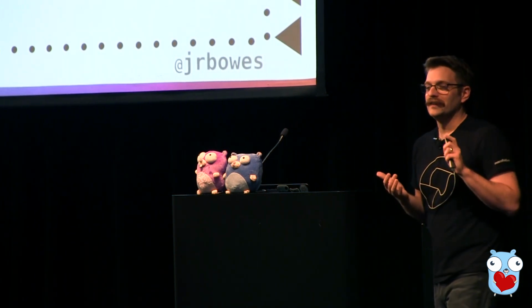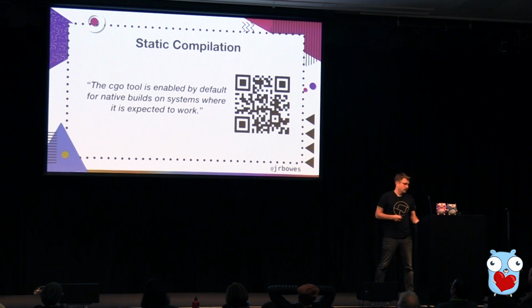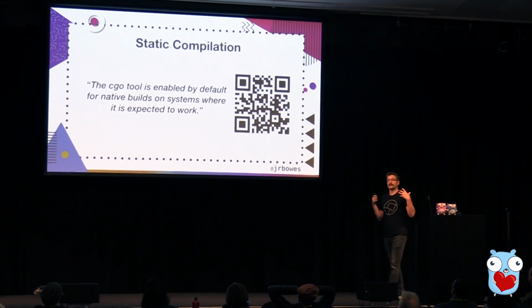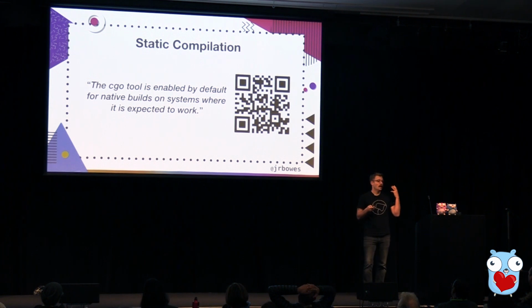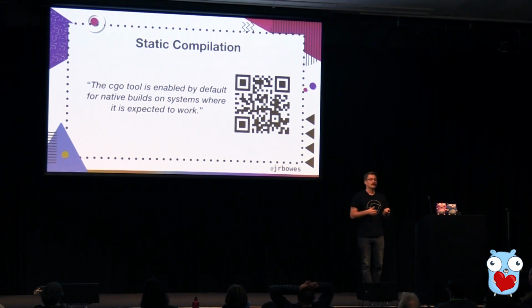So the thing that's going on here is a little quote that I pulled out of the page on cgo. And it's that cgo is enabled by default when you're doing native builds. So if your host operating system and architecture match the target operating system and architecture, you'll have cgo enabled. And cgo is a really awesome, really powerful way to communicate between Go and C, to consume native libraries. But if you don't need it and you're having it included, it can be a real surprise.